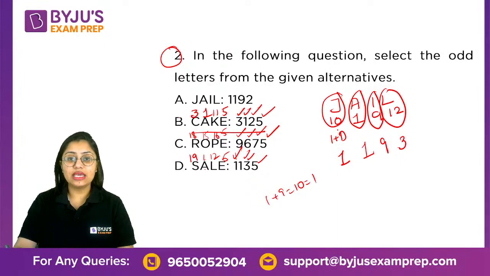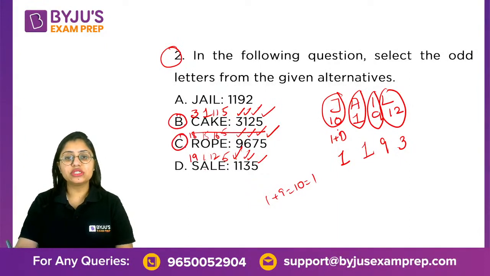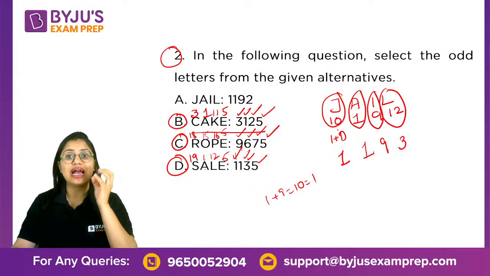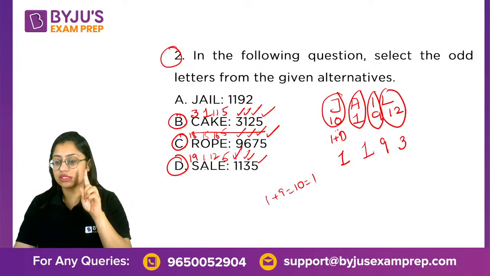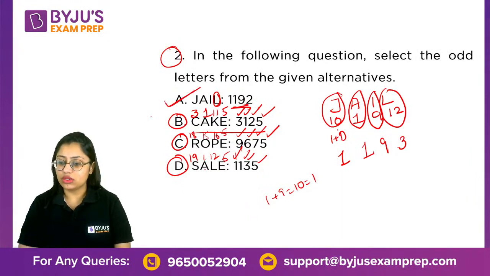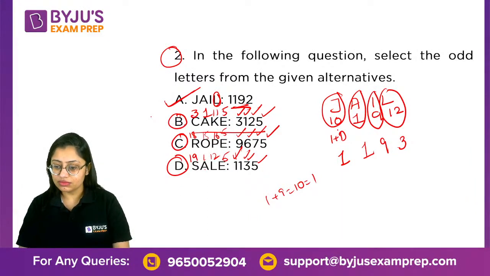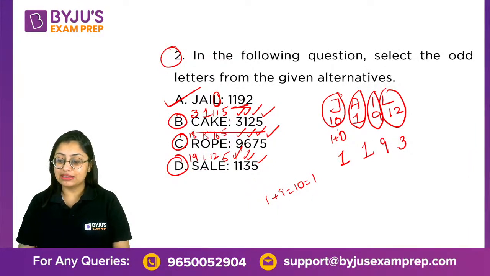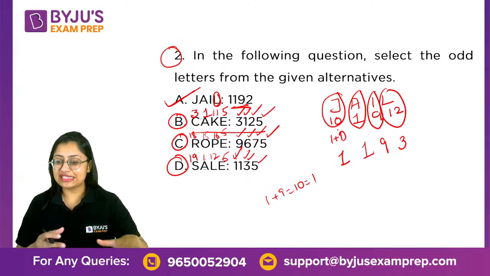So can I say option B, option C, and option D each and every letter is added, having a digital sum till it becomes a single digit? However, that is not done for the letter L in option A. So that is why this is the odd one out. Okay, so we have got one correct answer, and that is Badnath Kumar. Fine. So yes, that is the correct answer.